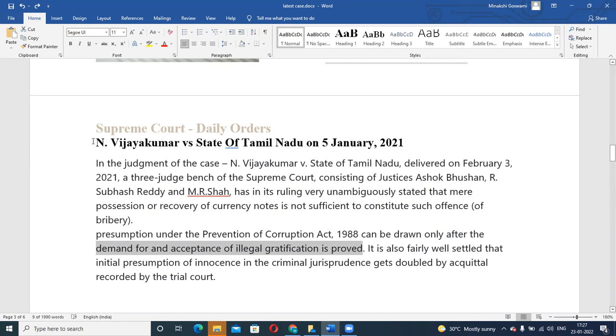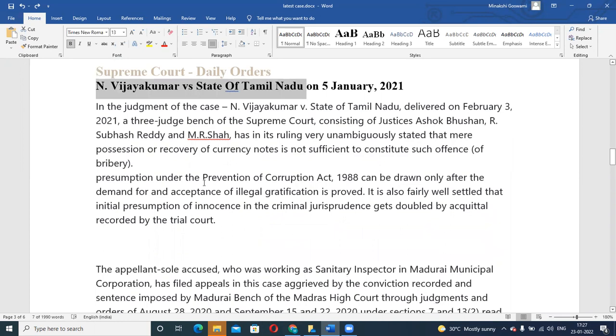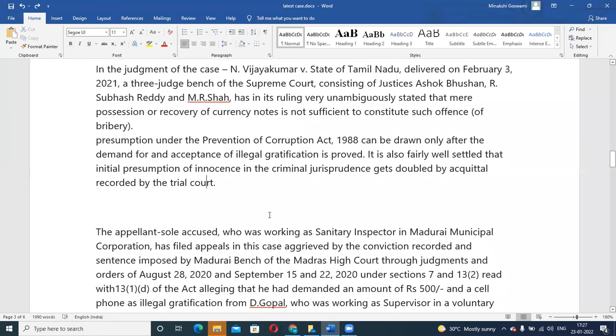If you open this judgment on the Indian Kanoon website, you will see they have given reference to other previous cases also, where the rule of precedent was applied. They said that in so and so case also, the court has already mentioned that you either prove that the person has demanded a bribe or has taken a bribe. Simply having possession of currency notes is not enough.